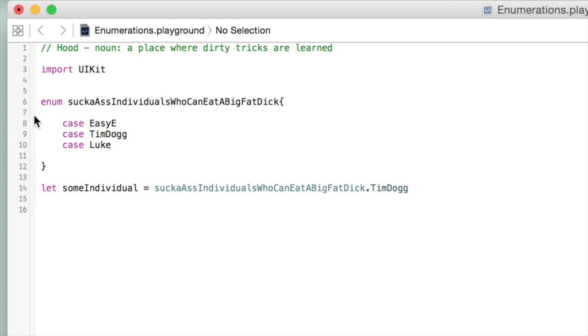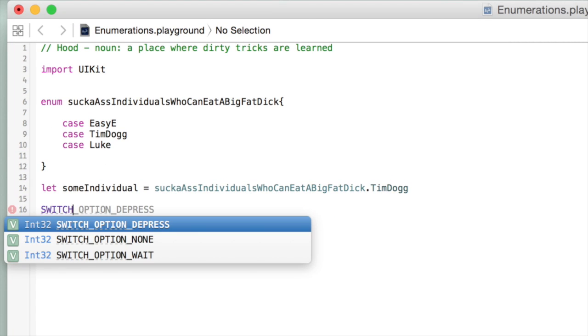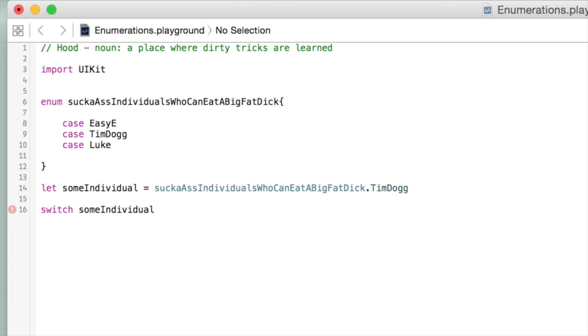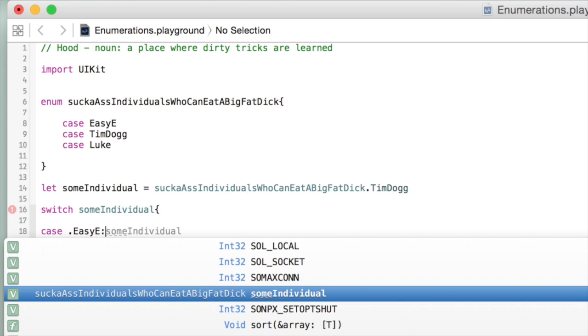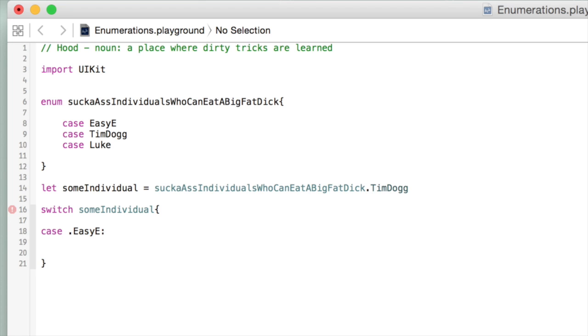So if we write our switch statement, switch some individual, case dot easy, then we'll say println, as the song goes, Easy E can eat a big fat dick. And we've also got case of.